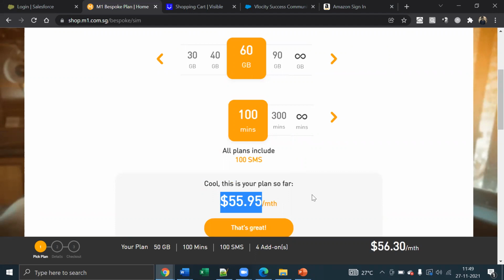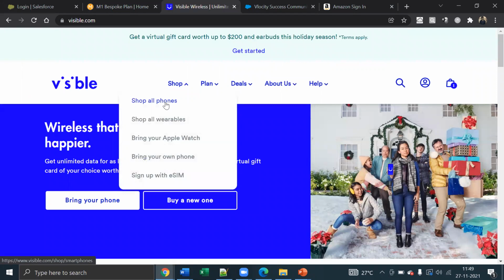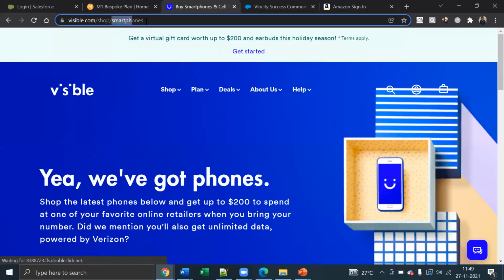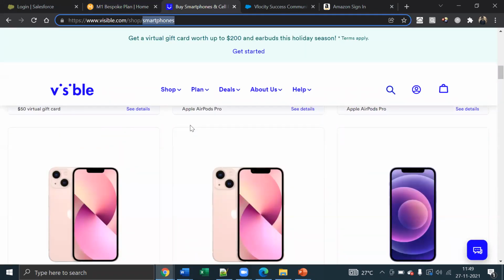To fetch this kind of data, take for example this visible section. On click of this shop all phones button, it is extracting all the mobiles of smartphone type. That means there is a query running in the backend which is extracting all the products of type smartphone. Usually you'll have to write Apex code. In the Apex code, you'll have to create a list, write a query and fetch all those products. Then you'll have to convert everything into JSON and pass it to the UI system, which in turn uses that data and displays it in the UI.